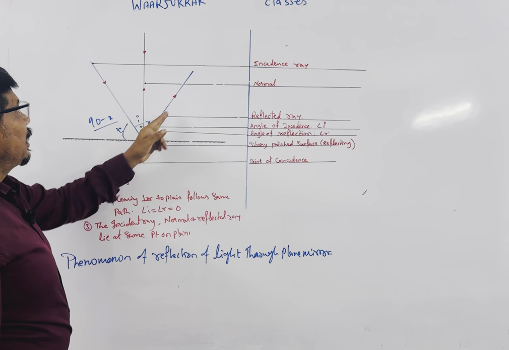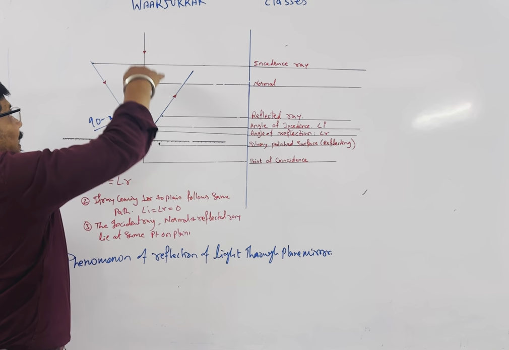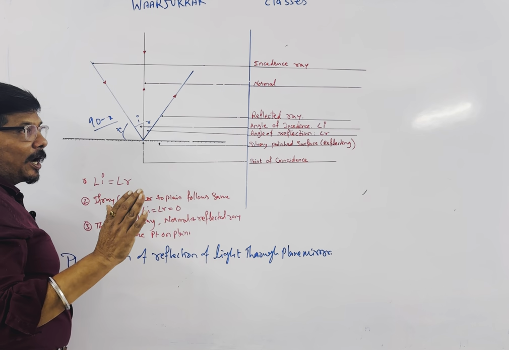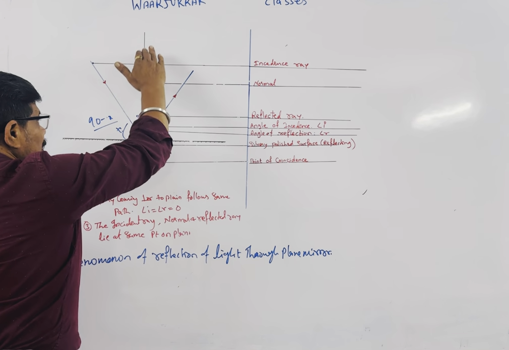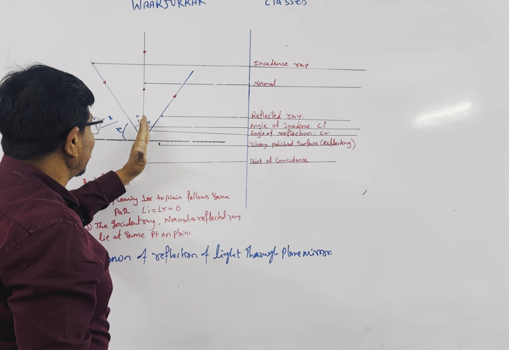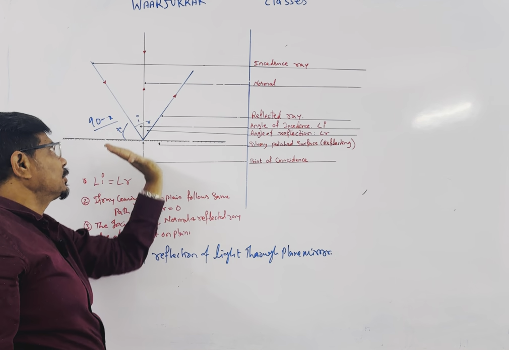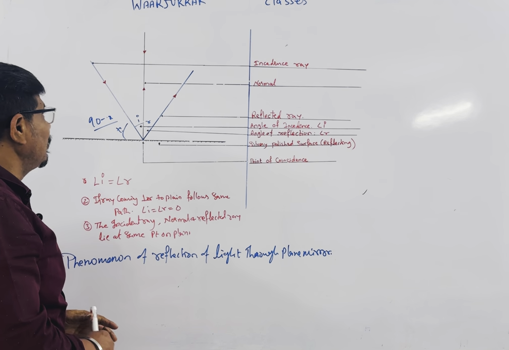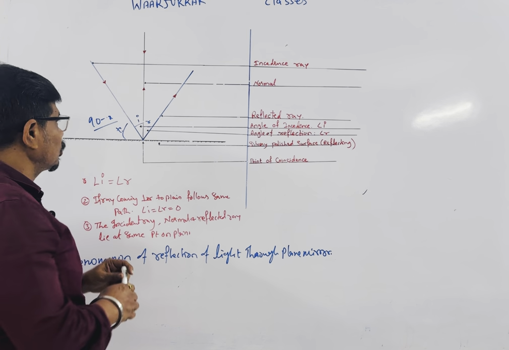The incident ray, reflected ray and normal lie at the same point on the plane. The normal is a perpendicular line or perpendicular plane. It can be imaginary, which is perpendicular to the plane. If light comes through a perpendicular path, it follows the same path and is reflected back along the same path like this. It bounces back to the same medium with no angle. Angle I equals 0, angle R equals 0.